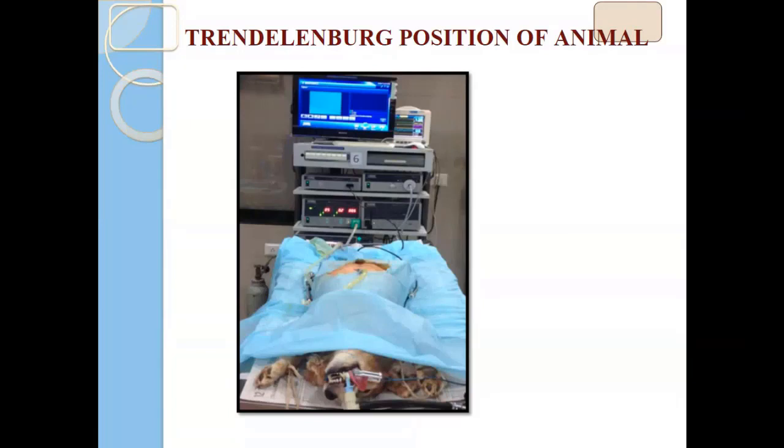You can tilt to the down side or up side. Accordingly, you can change the position of the animal during laparoscopic surgery. So this type of particular tables we have fabricated, and we have 10 tables. Such tables are there for the laparoscopy surgery.